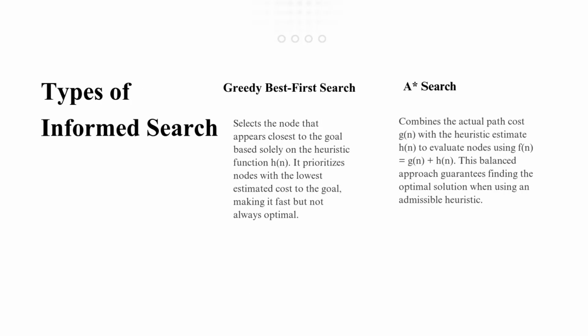Now that we understand heuristic functions, let us look at the two major types of informed search algorithms commonly used in artificial intelligence. The first type is greedy best first search. This algorithm selects the node that appears closest to the goal based only on the heuristic value. It uses the heuristic function h of n. The algorithm always chooses the node with the lowest estimated distance to the goal. Because of this approach, greedy best first search is usually very fast.